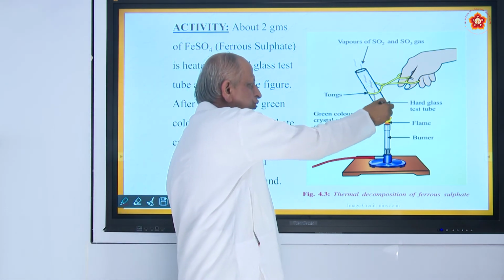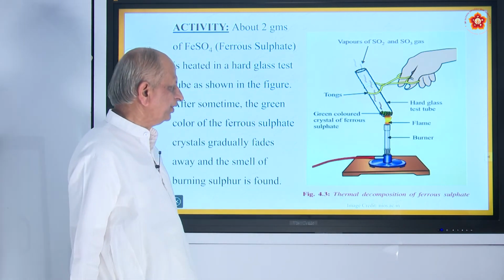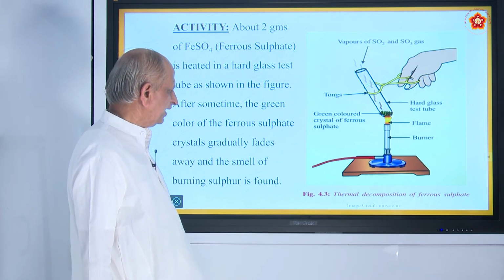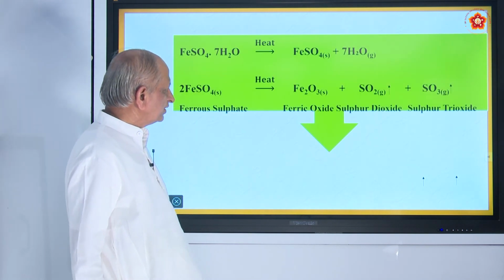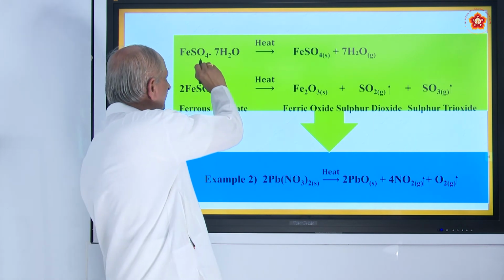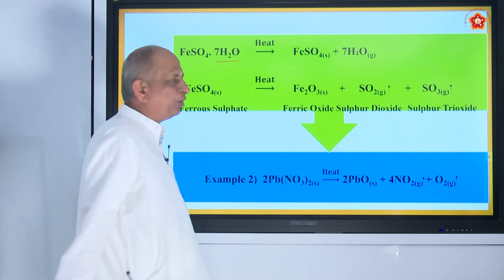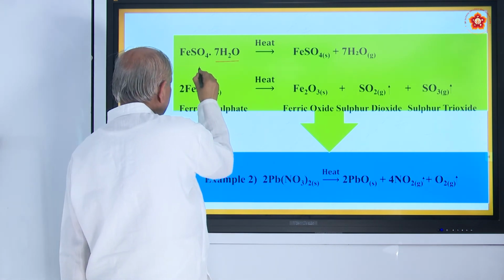So, this is a test tube, this is a burner, you have to heat it. After some time, what do you observe? The green color fades into white color. Okay. Let us see the reactions now. The reaction is ferrous sulphate, FeSO4, 7H2O. What is 7H2O? That is called water of crystallization.